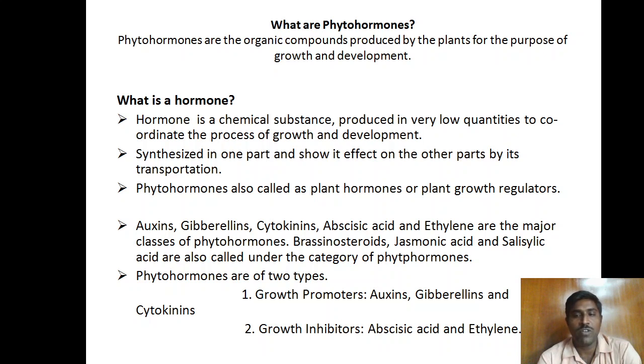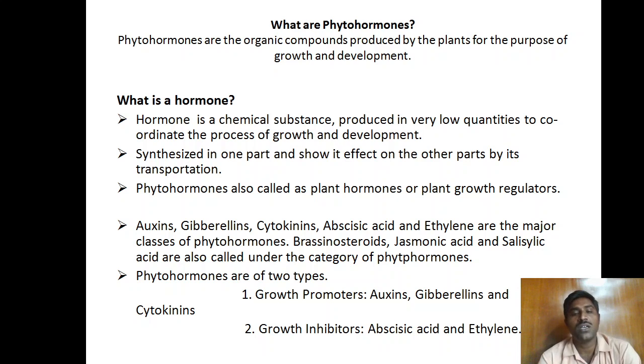There are five major groups of plant hormones. That is the auxins, gibberellins, cytokinins, abscisic acid, and ethylene. These are the five major classes of phytohormones. And brassinosteroids, jasmonic acid, and salicylic acid are also under the category of phytohormones.